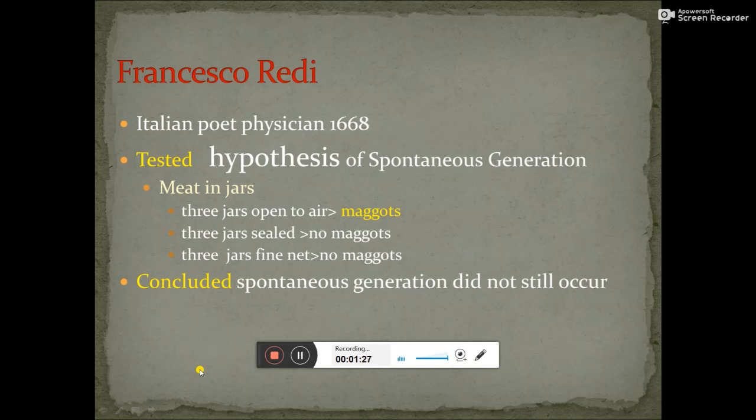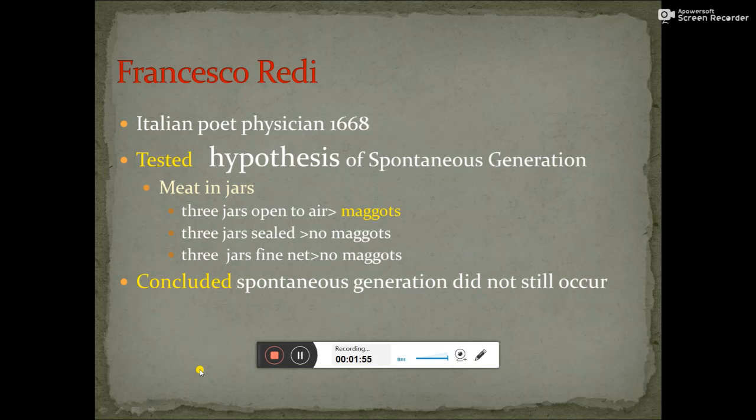Always in every experiment we maintain triplicates, that is, for every reaction you keep three sets. He kept a set of three jars open to the air, and he found that maggots arrived in them. He kept three jars sealed, and no maggots arose in them. And he also kept three jars with a fine net covering over them.